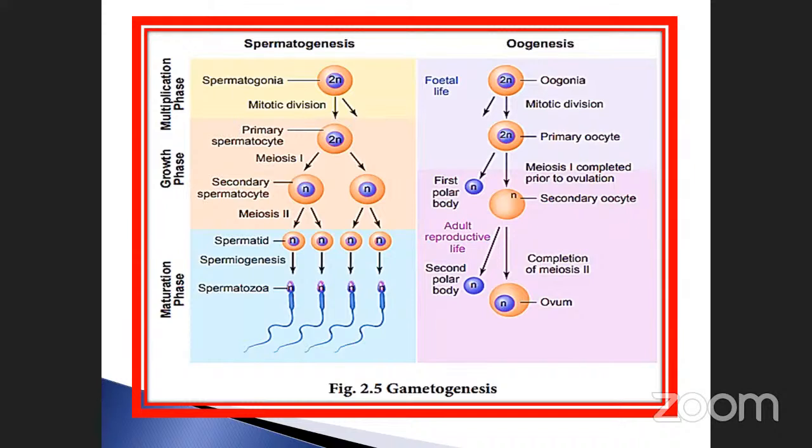As a result, the 2N stage again undergoes division. Meiosis is a reduction division, which means 2N is divided into single N, that is called haploid.